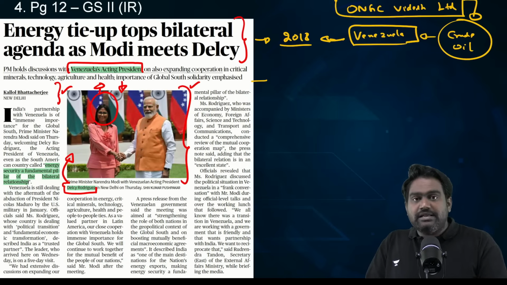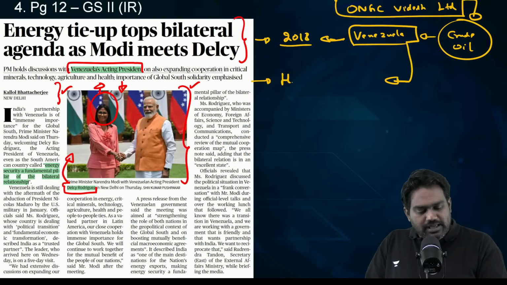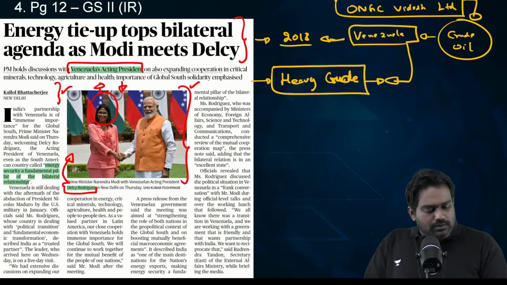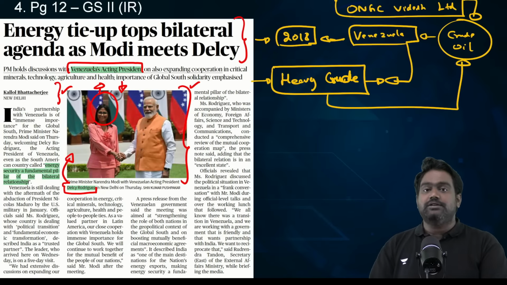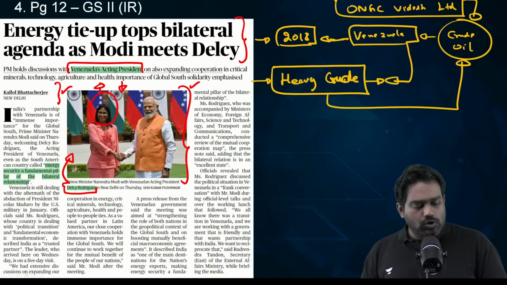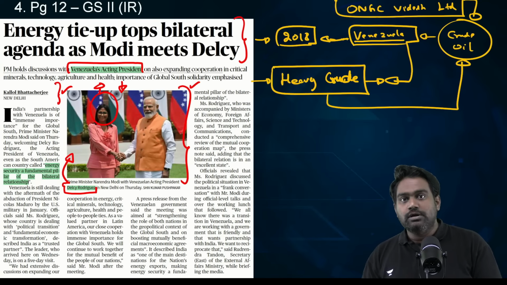Some of India's refineries have the capacity to refine and process the unique variant of Venezuelan crude. It's a heavy crude, very viscous. It requires a special process to refine and process this crude. It's very high in its viscosity, right? And Indian refineries had the capacity. So until 2018, we were procuring some quantity of Venezuelan crude, and Indian companies were making investments as well.